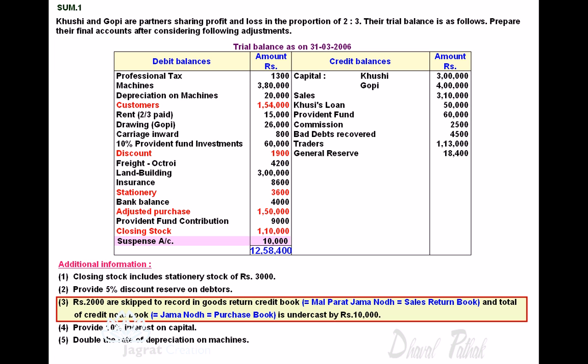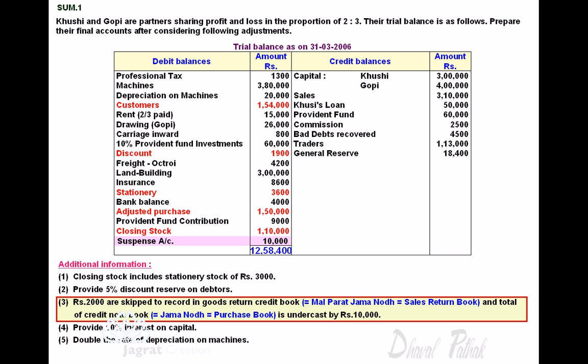Next adjustment is worth noticing for English medium students. Rupees 2,000 are skipped to record in goods return credit book.